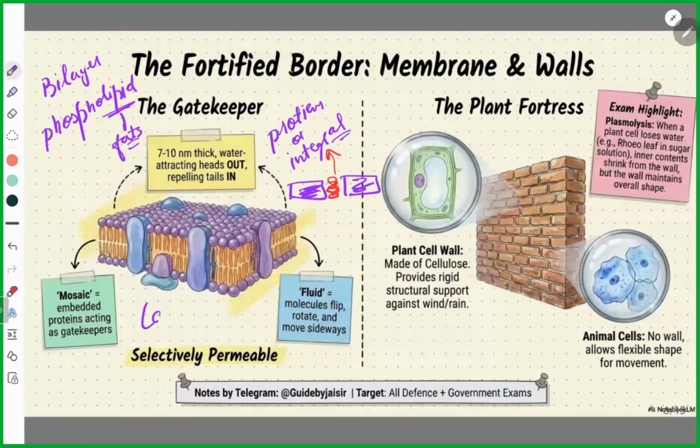Also, it has some traces of carbohydrates. Remember, all these things are present in the plasma membrane. They can ask you four options: which of the following is not present in the plasma membrane? Listen to these things carefully because we will practice questions in this class only. Now, also you have heard this word cholesterol for fats, right? So sometimes these words are also used. Cholesterol is related to fats.